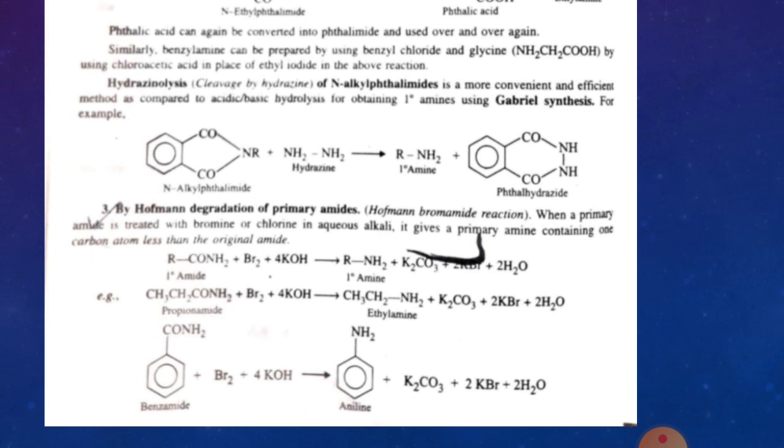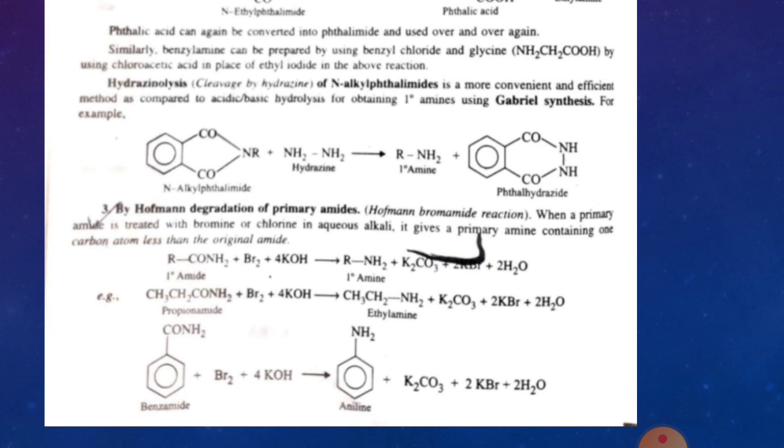Now the third reaction is the Hofmann degradation of primary amides. In this case, you take a primary amide, that is RCONH2, and react it with bromine, Br2, and potassium hydroxide, which is a base. The products are primary amine, K2CO3, KBr, and water.